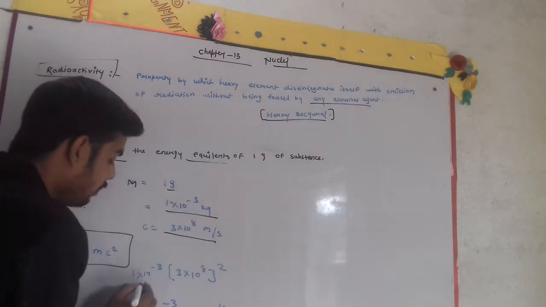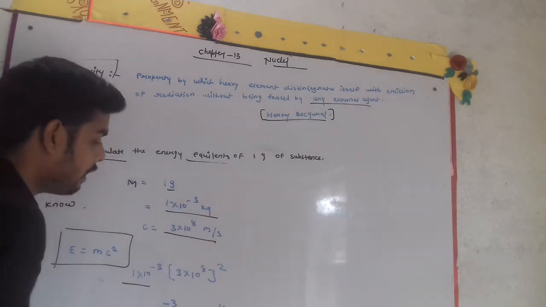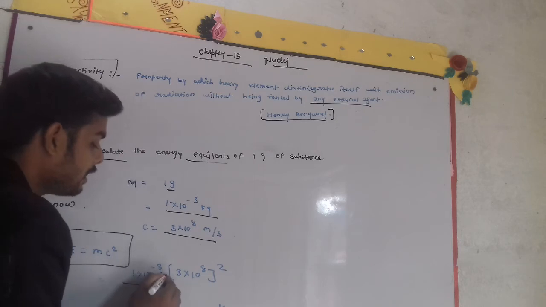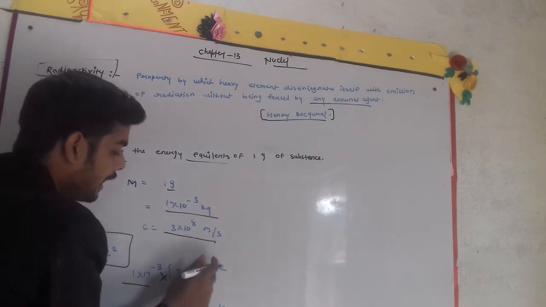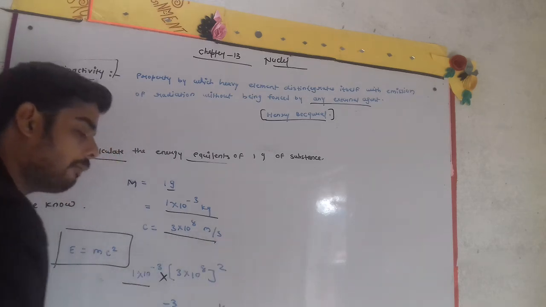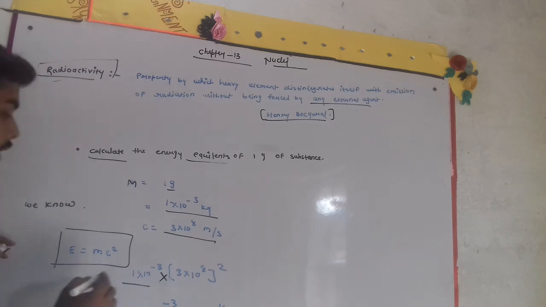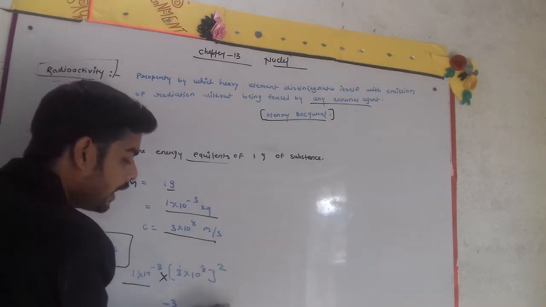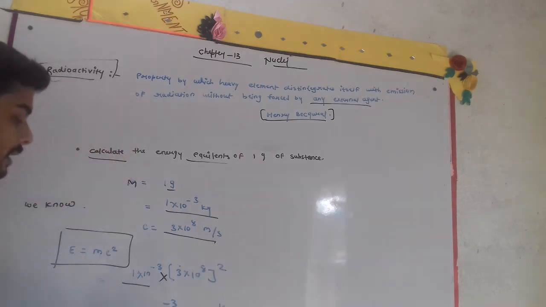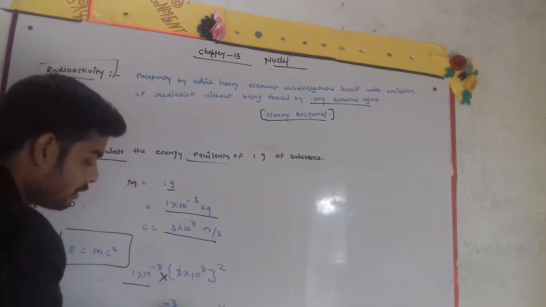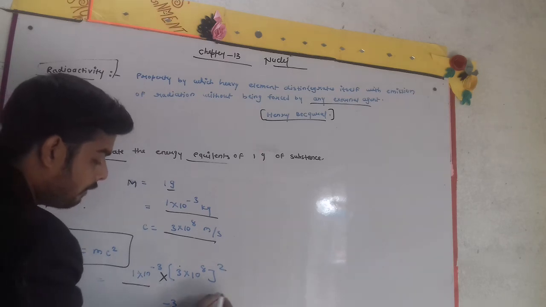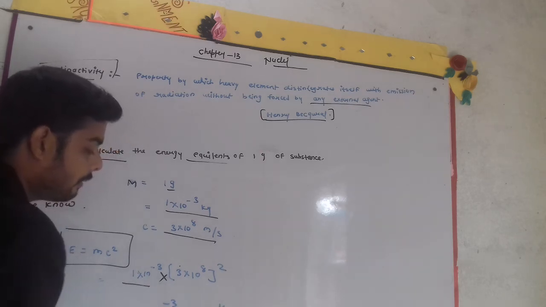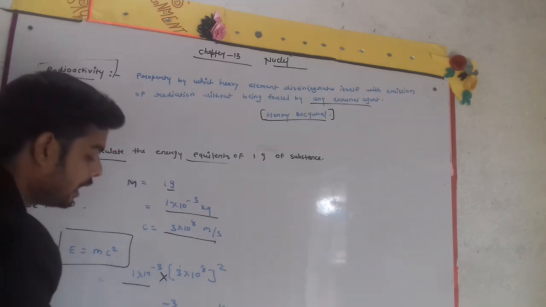We put the value of mass m as 1 into 10 to the power minus 3, multiplied by 3 into 10 to the power 8, whole square. Solving, 3 squared will be 9 and 10 to the power 8 squared will be 10 to the power 16. So 1 into 9 into 10 to the power 16 divided by 10 to the power 3, and 10 to the power 13 will remain.